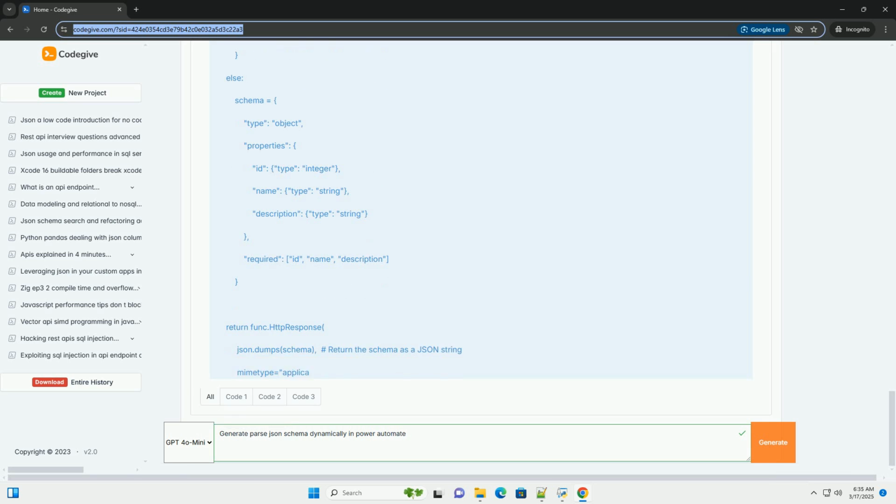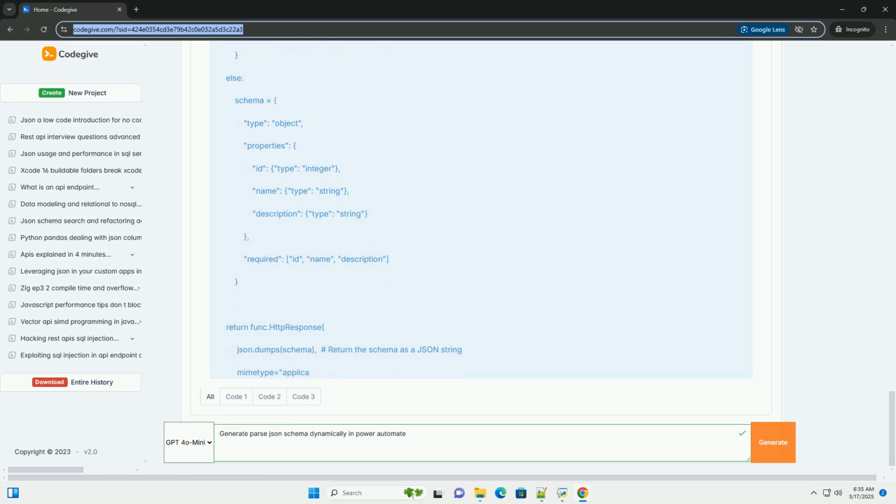Important: replace http://localhost:7071/api/http_example with the actual URL of your function when running locally, and adjust the sample JSON. You'll likely need to install the requests library, pip install requests.